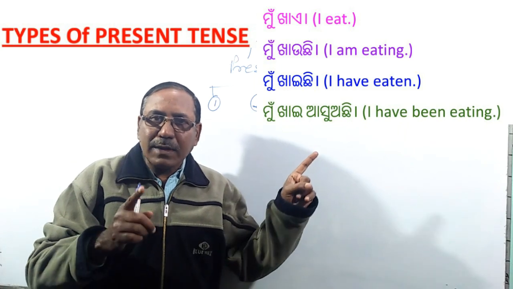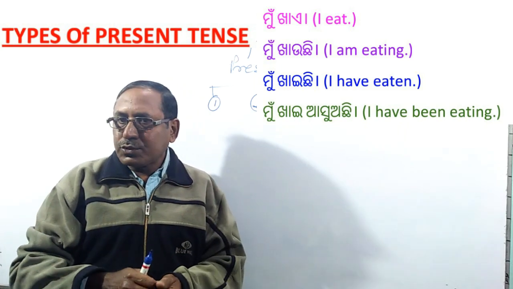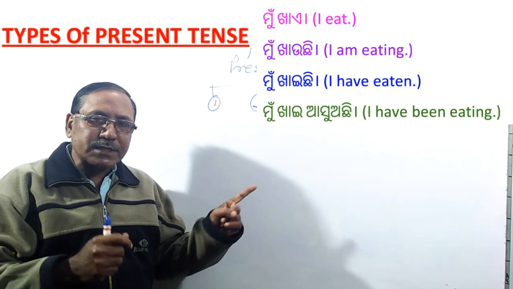You see, mu khaye is present, mu khauchi is not that present, but it is also present.